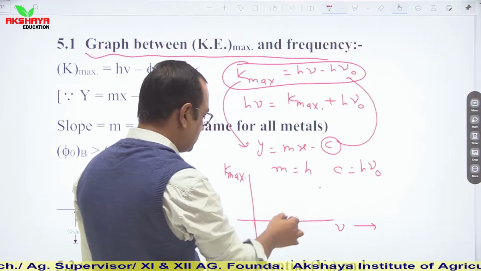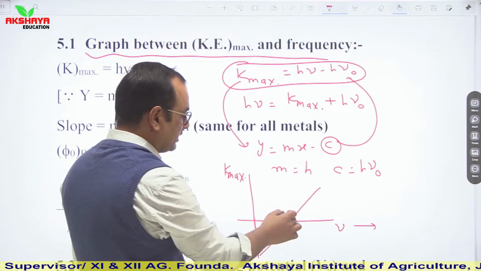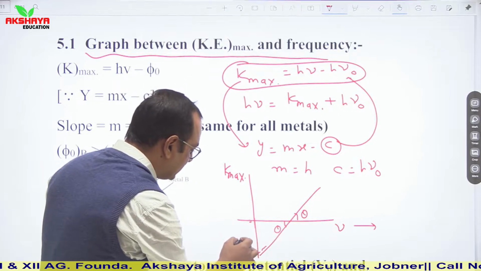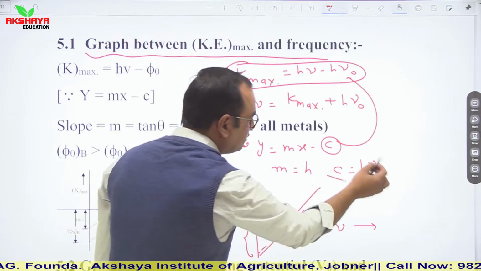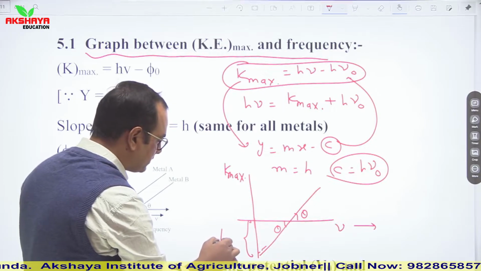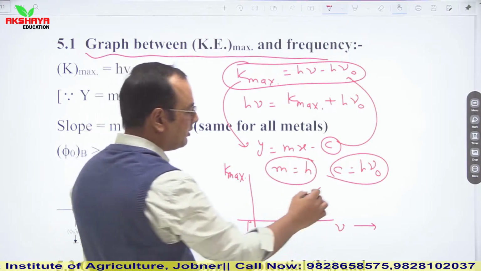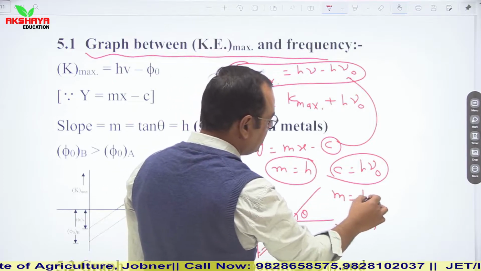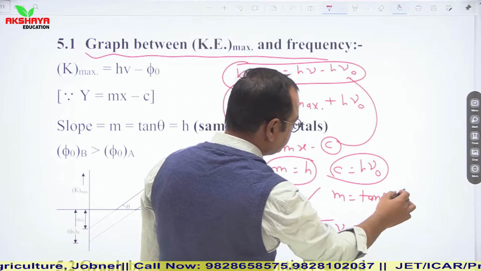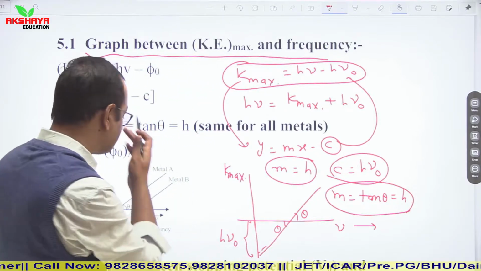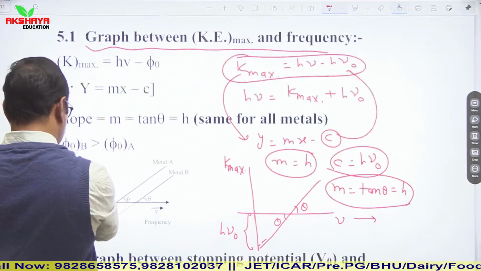This graph is a straight line this way, and this is its slope. This is the intercept on the y axis, which is equal to h nu naught, and its slope is equal to h. Slope m, or you can say tan theta, is equal to h. So this is the graph between kinetic energy and frequency.